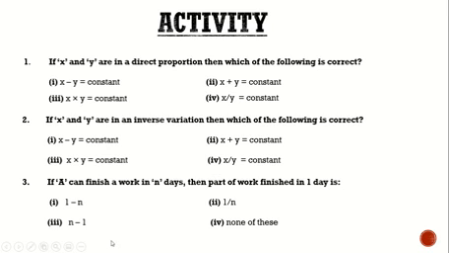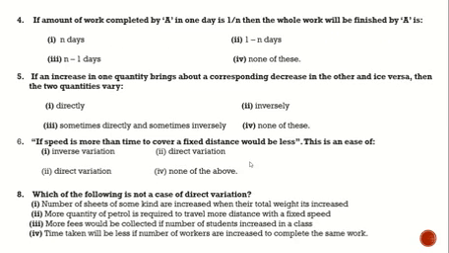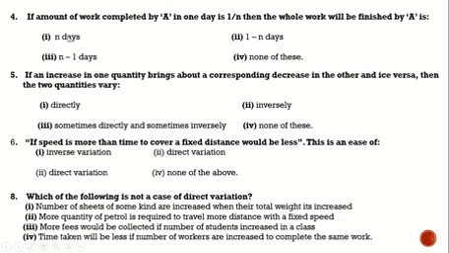Number three: if A can finish a work in n days, then the part of work he finishes in 1 day is: one, 1 minus n; two, 1 over n; three, n minus 1; four, none of these. Number four: if the amount of work completed by A in 1 day is 1 over n, then the whole work will be finished by A in: one, n days; two, 1 minus n days; three, n minus 1 days; four, none of these.